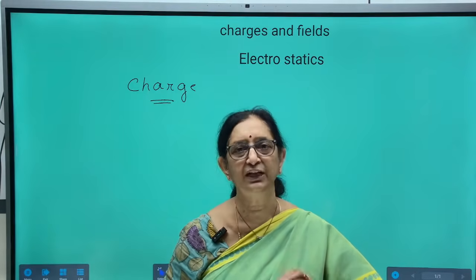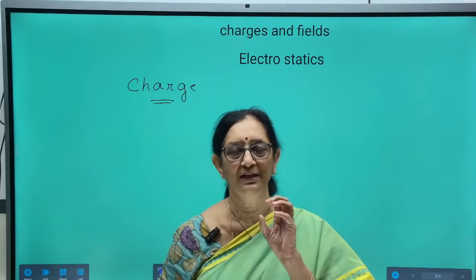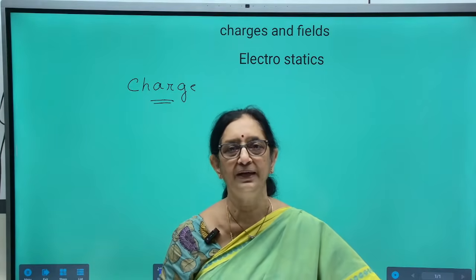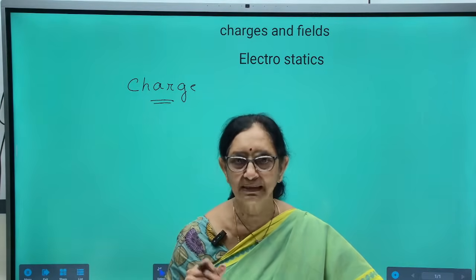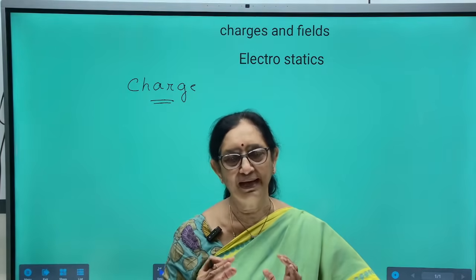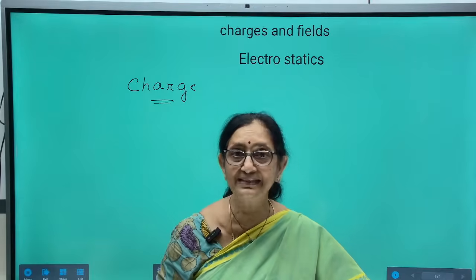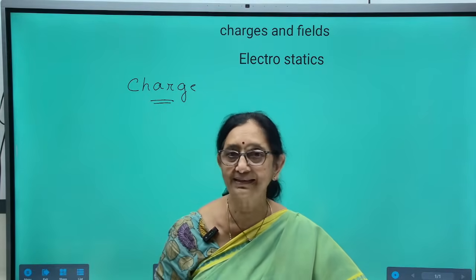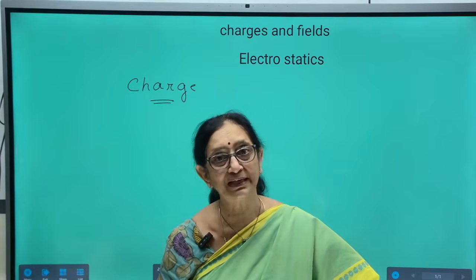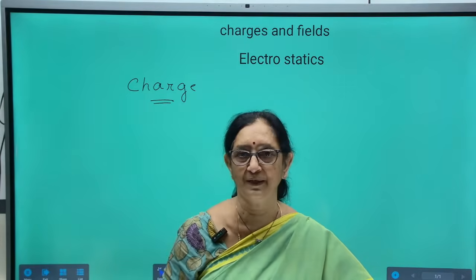They have equal amount of positive charge concentrated in the nucleus, surrounded by equal amount of negative charge in the orbiting electrons. If a body gains electrons, it acquires negative charge. On losing electrons, the body acquires positive charge.